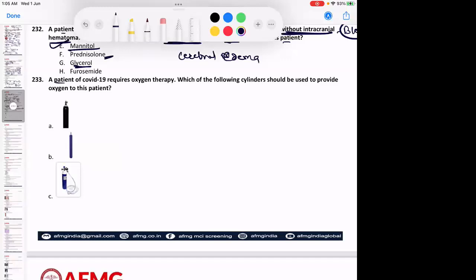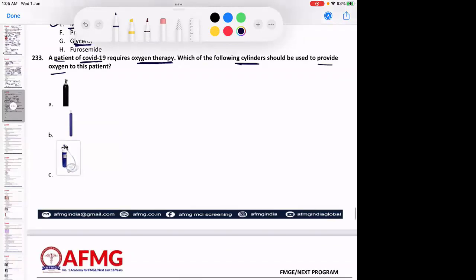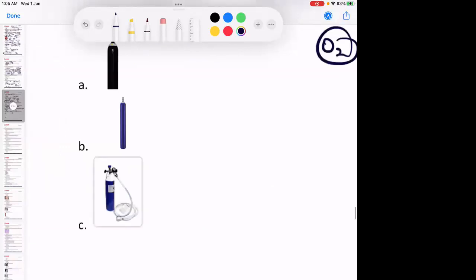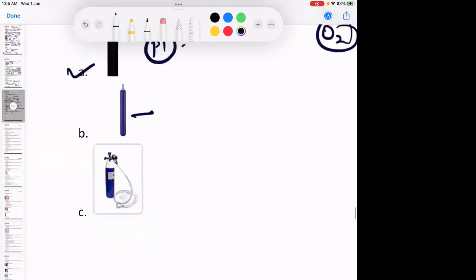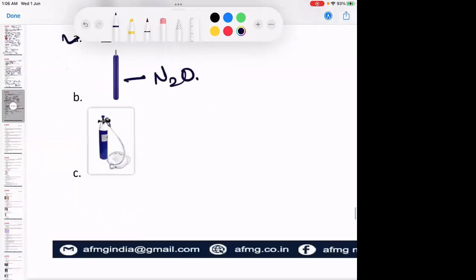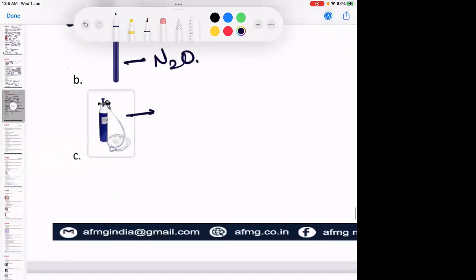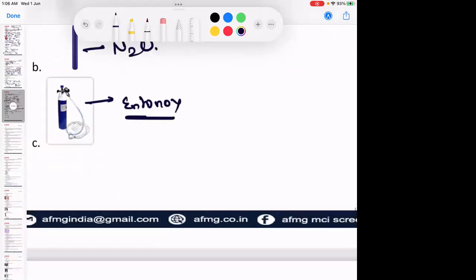A patient of COVID-19 requires oxygen therapy. Which of the following cylinders should be used to provide oxygen to this patient? So definitely if the patient needs oxygen therapy, the oxygen cylinder color is black body and white shoulder. What is the pin index for oxygen? Anybody? So a completely blue cylinder is the nitrous oxide cylinder. And a blue body and white shoulder is the Entonox cylinder, which contains nitrous oxide plus oxygen. Pin index of Entonox is 7.